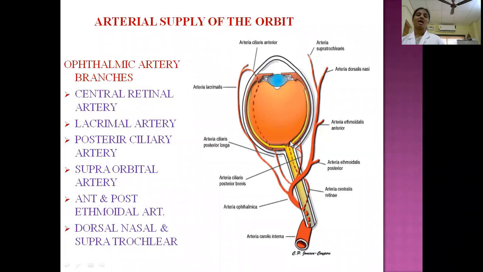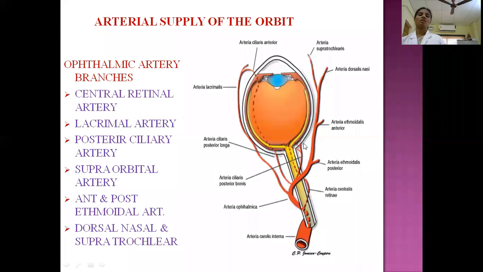So what is this end artery? This is the central artery which is passing through the substance of the optic nerve, and these are the posterior ciliary branches giving to the eyeball. On reaching the sclera, it pierces and appears in the choroid. Here the posterior ciliary branches give two sets, long ciliary and short ciliary. The short ciliary branches are present in the choroid layer, forming the plexus. From this plexus, it supplies the inner layers of the retina.